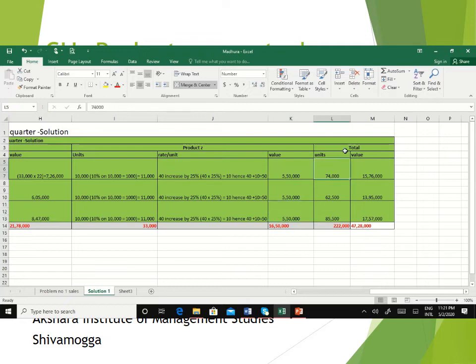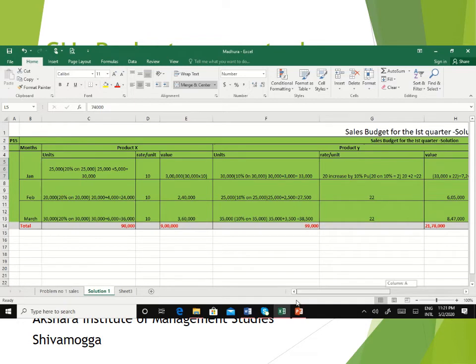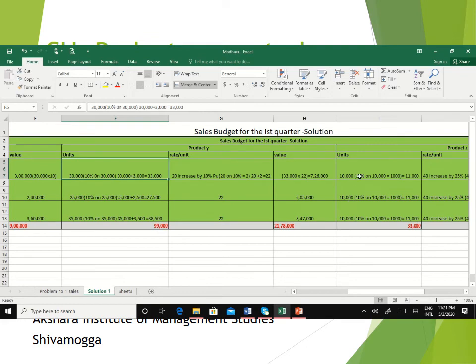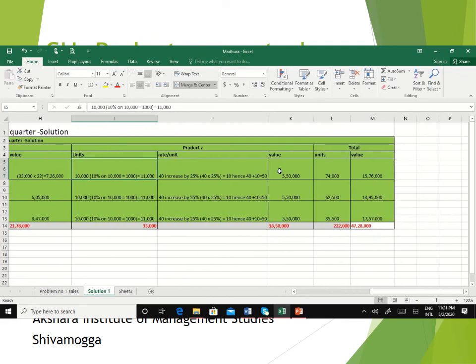So now you have to make it total of all the units of January month. So number of units 30,000 of product X for January month and 33,000 of product Y and then product Z 11,000. So in total it is going to be 74,000.